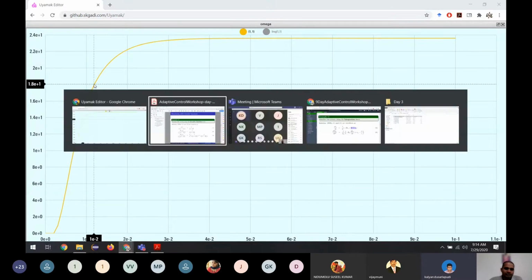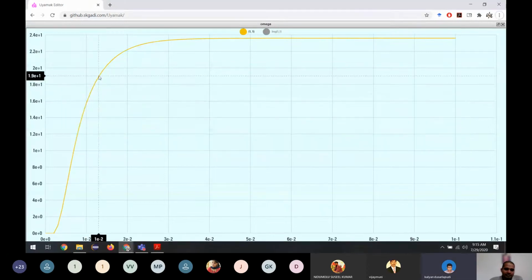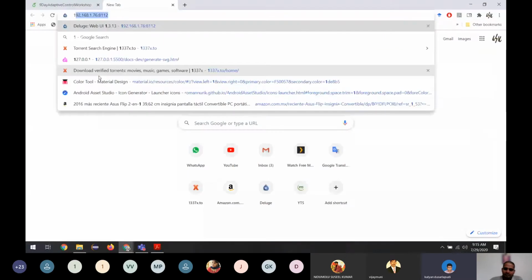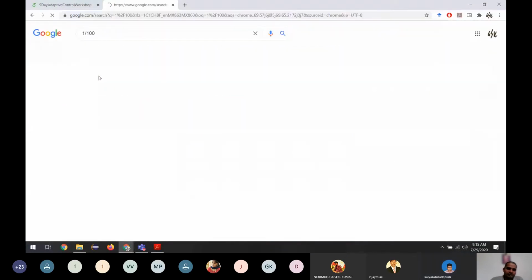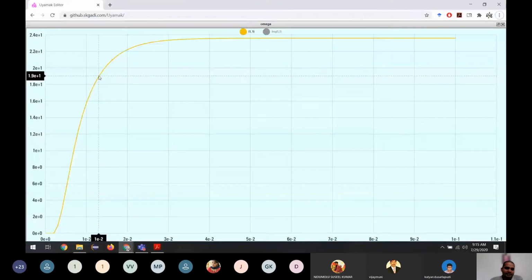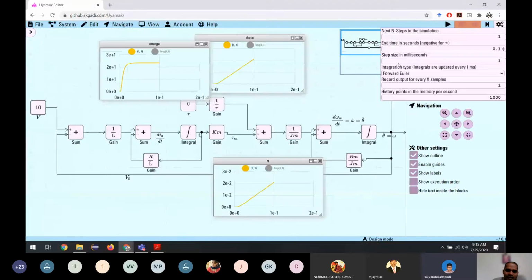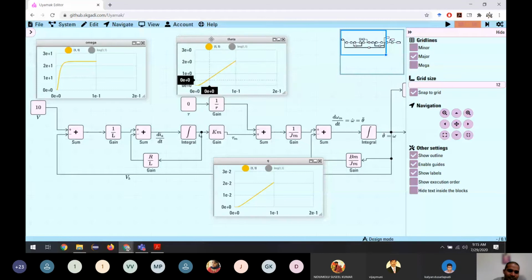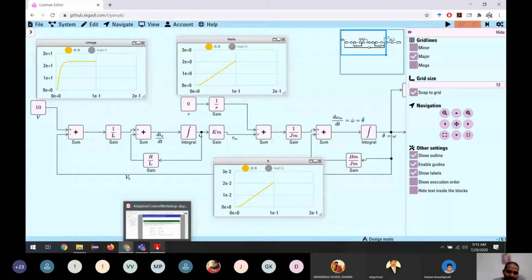Thank you, sir. Let me see how much it is. It's 0.01 second is the response time for this one, or we can say the time constant for this system. But we will see this in the coming slides. We are going to see it in much more detail. We haven't calculated it yet, and will see it in some of the next slides.